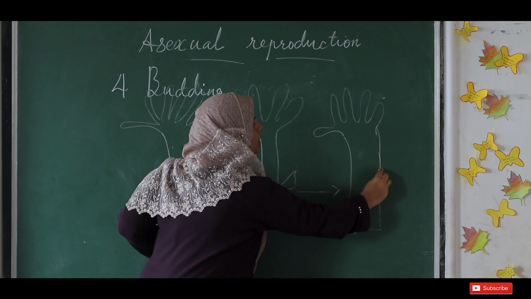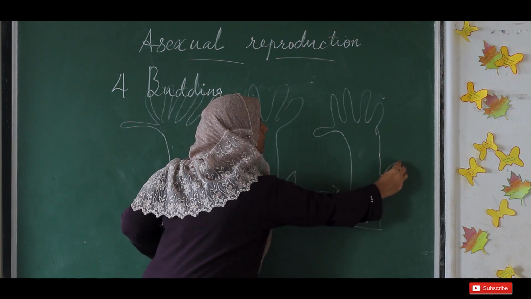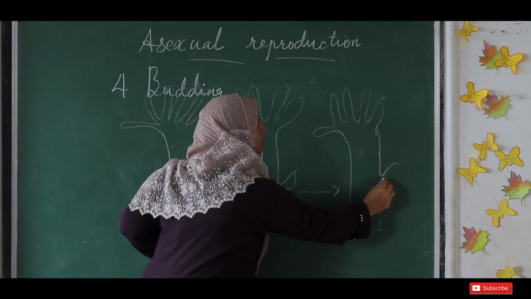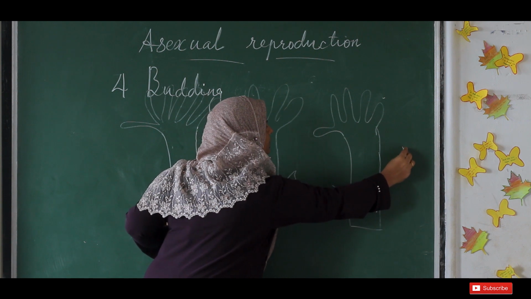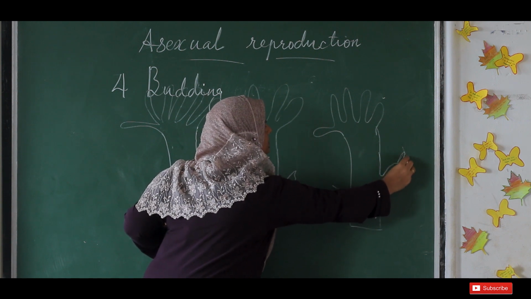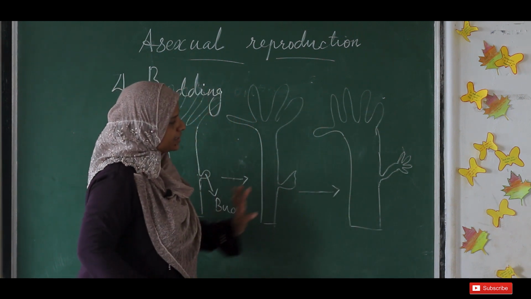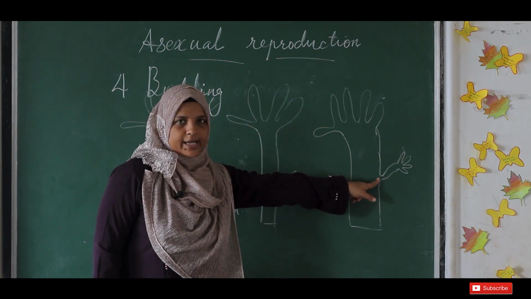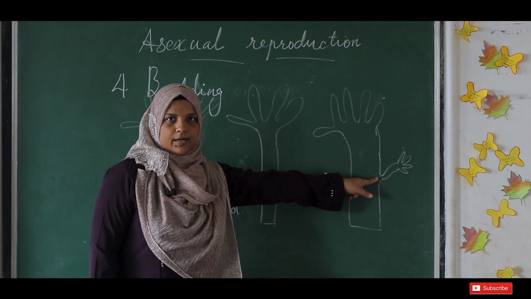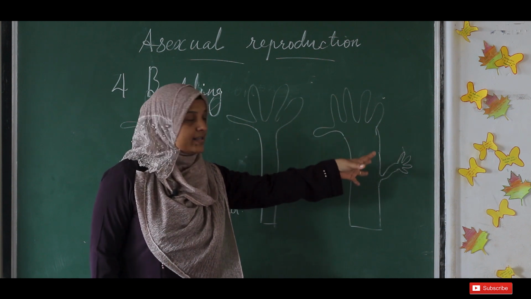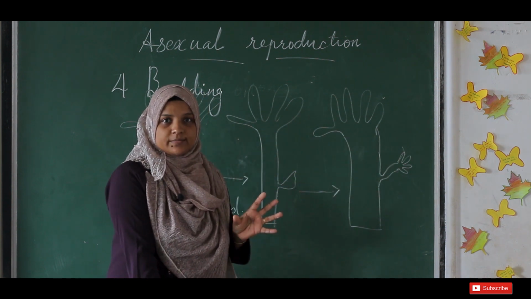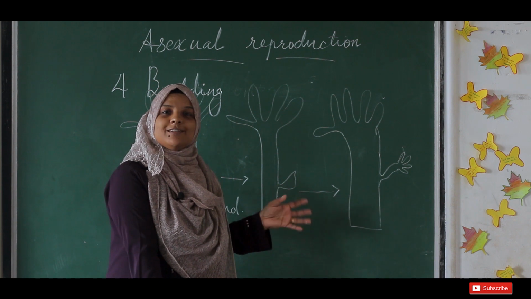Now this small bud starts growing a little bigger, and is formed with tentacles. Now we could say it has tentacles and the body gets bigger. We say that this bud has matured. Okay, now its process is complete.